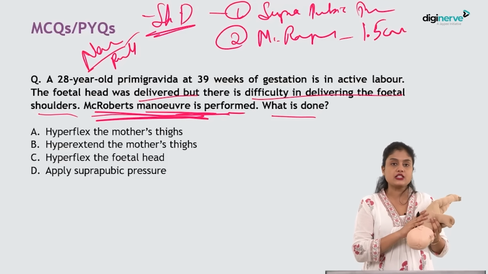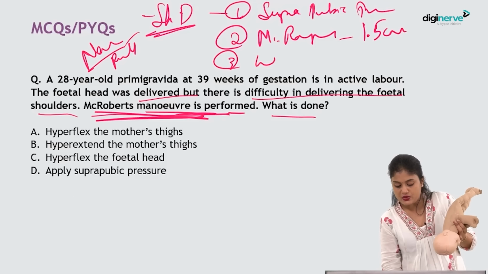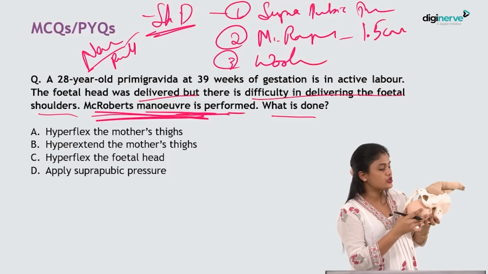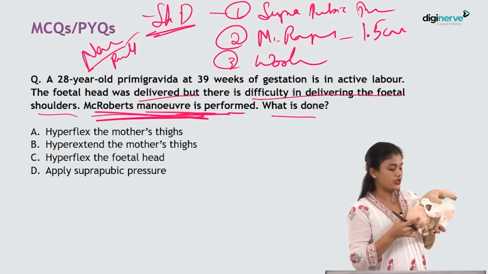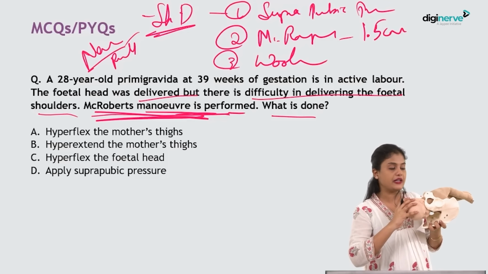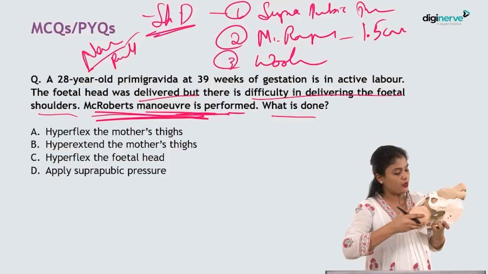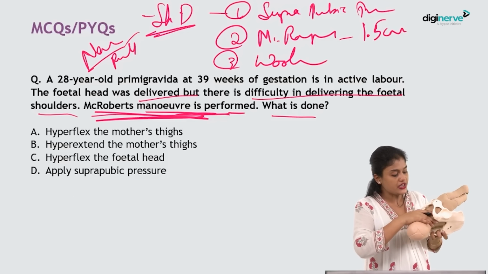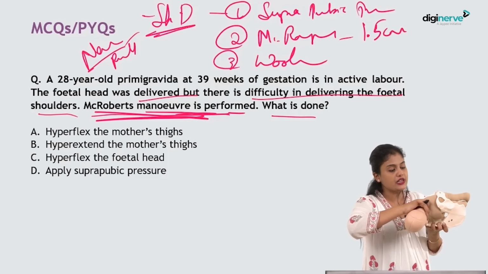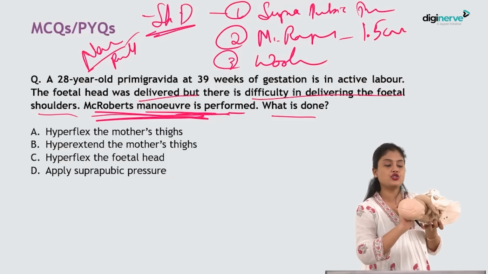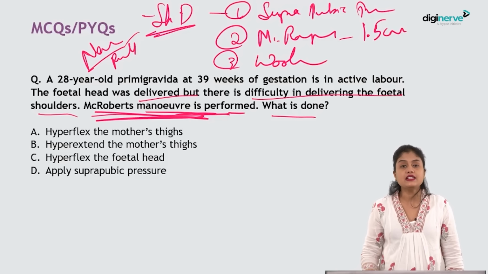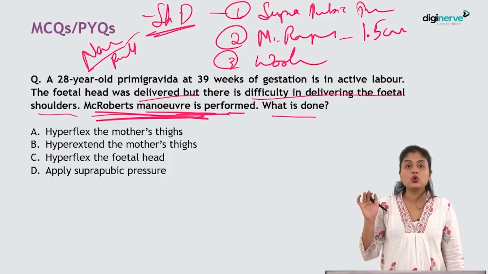Even if that is not working, then what you should do is Wood's maneuver or Wood's corkscrew technique. In Wood's corkscrew technique, the head has come out, the shoulder is not coming out. Just like how you did in Lovset's maneuver to deliver the fetal shoulders, you will rotate it by 180 degrees. So the posterior shoulder which is down will come down below the pubic symphysis. Again rotate it back 180 degrees. Now the whole shoulder will come out. This is called Wood's corkscrew maneuver. These are the different techniques that you can use for a shoulder dystocia.